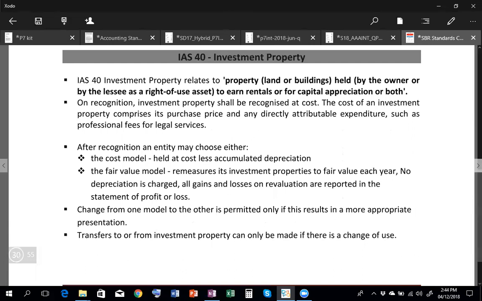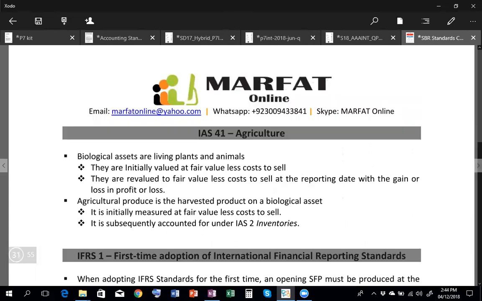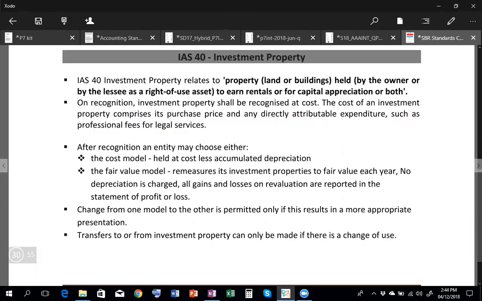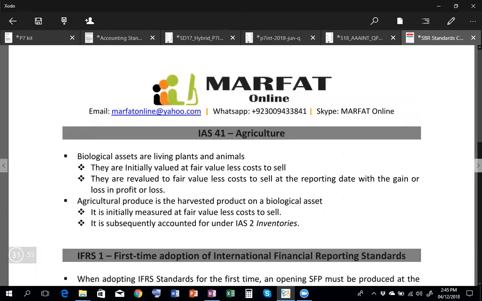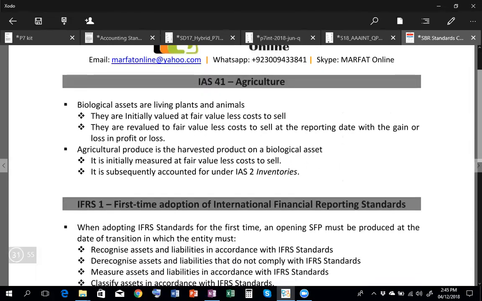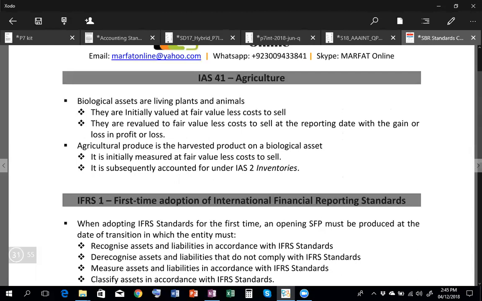And it has again two models, the cost model and the fair value model. The fair value model is a bit different from IAS 16, because in IAS 16 the gains and losses were recorded in other comprehensive income, but here they will be recorded in profit and loss. In IAS 16 there was depreciation, but here there will be no depreciation. And then you have IAS 41 agriculture. If you have biological assets or agricultural produce, it should be recorded at fair value. At each reporting date, it should be remeasured and gains or losses are recorded to profit or loss.